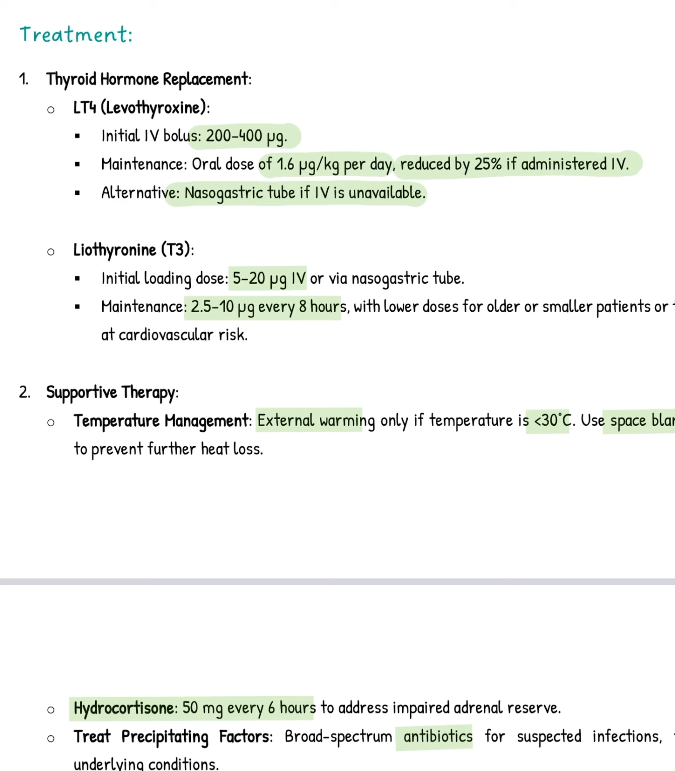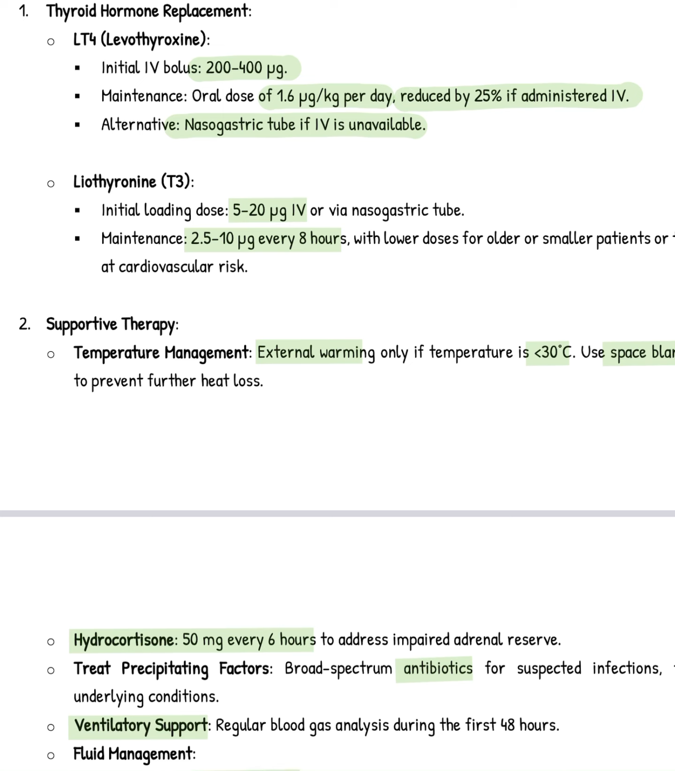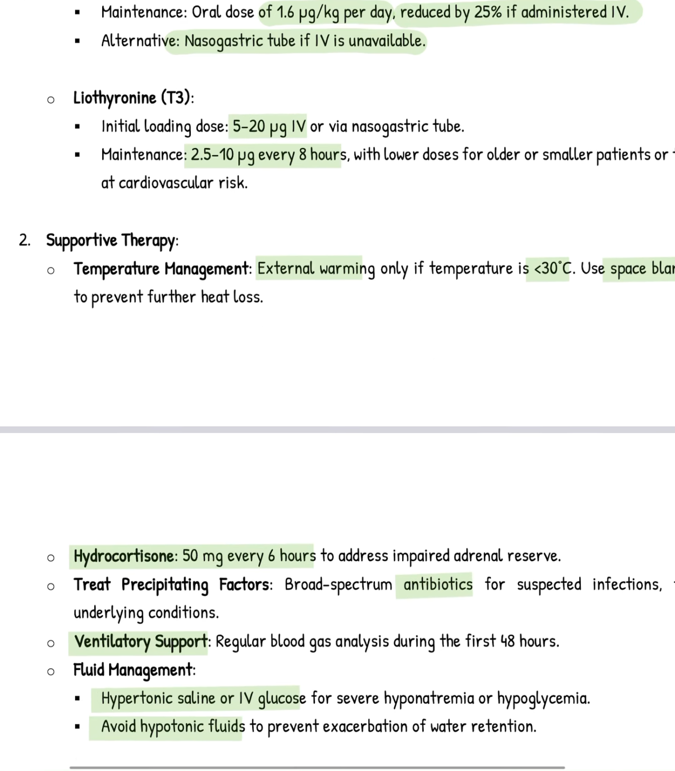An alternative to this, if the IV is unavailable, then you can go for a nasogastric tube for giving the drug. Next is liothyronine. You have to use a lower dose as it is highly active and has a short half-life. 5 to 20 microgram IV or via nasogastric tube, and after that maintenance is 2.5 to 10 microgram every 8 hours. You have to use a lower dose in patients who are older or have cardiovascular risk.